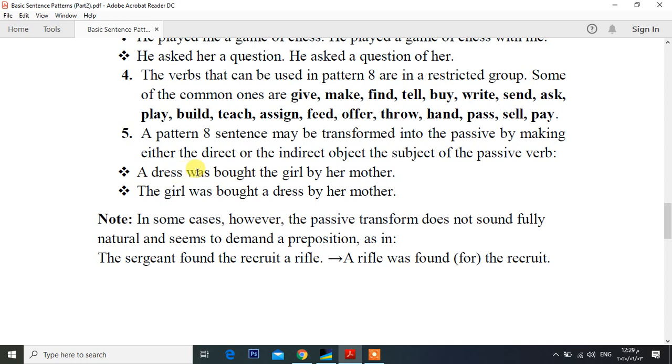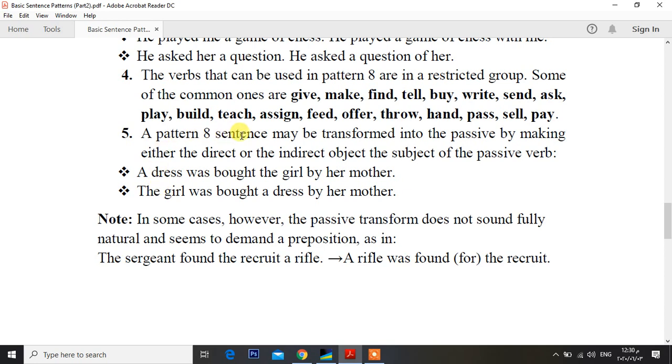A dress was bought the girl by her mother. And here, one of the objects becomes the subject of the sentence, which is what? A dress. The second one: the girl was bought a dress by her mother. This is also a passive form, and one of the objects becomes the subject of the sentence.